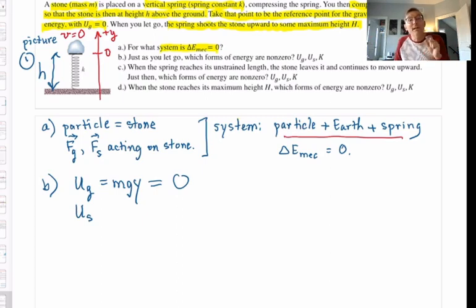Its length now is H, and H is less than L. Yes? We have compressed the spring. So, U spring is not 0. To be more specific, U spring is a number that is greater than 0.